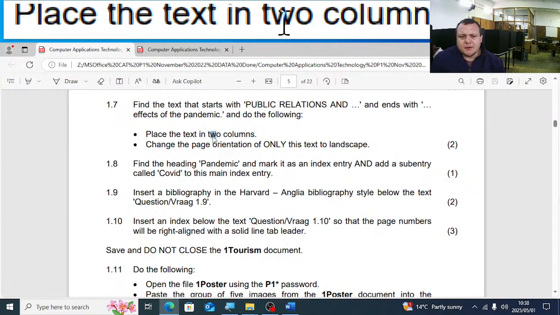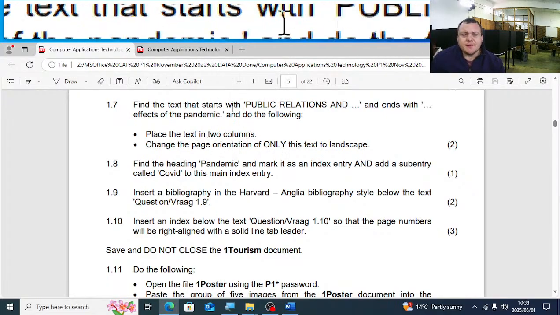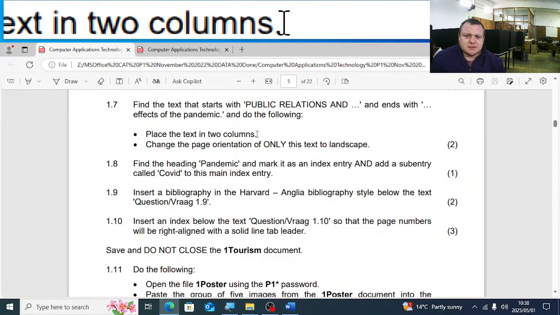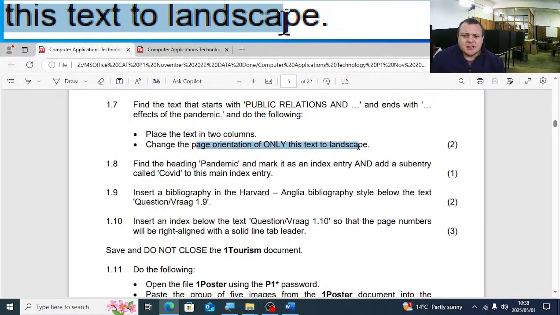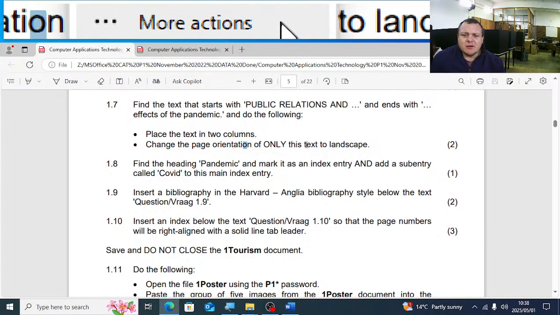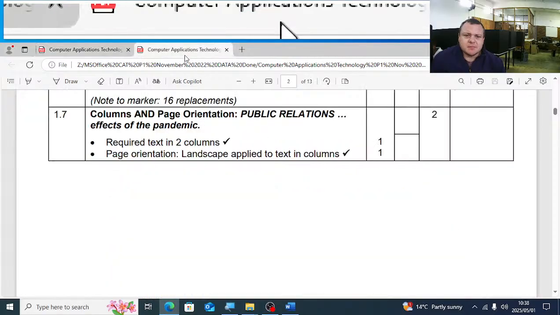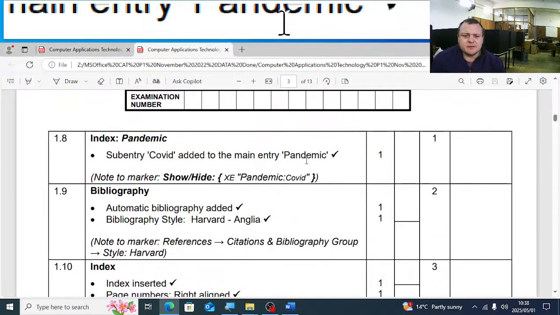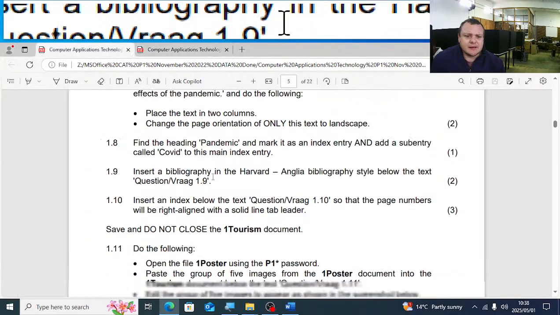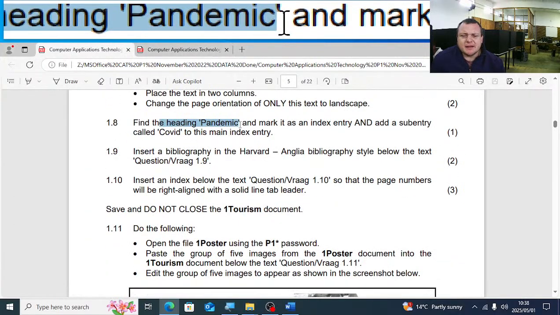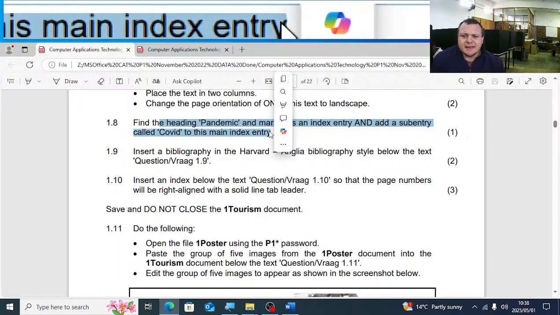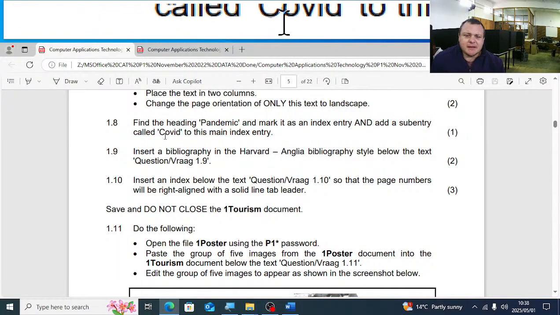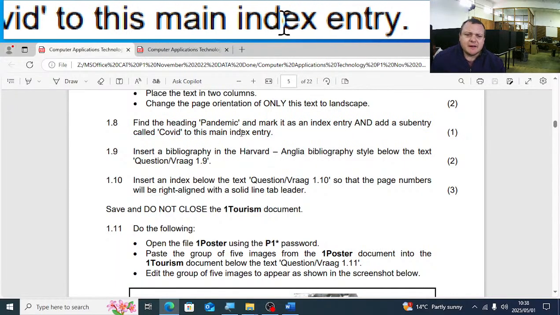So 1 mark for placing the text into 2 columns. We know that before and after these columns they insert section breaks, and then the page orientation of only this text to landscape. So 2 columns, landscape applied to the text. Next one, find the heading pandemic and mark it as an entry. Add a sub entry called COVID to this main entry.